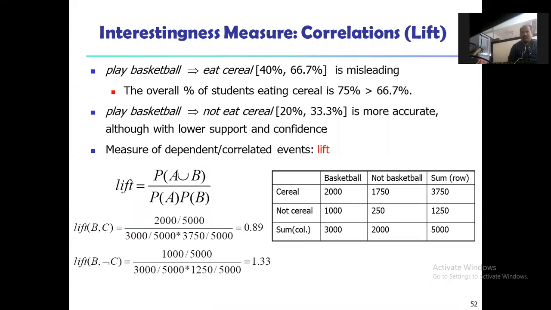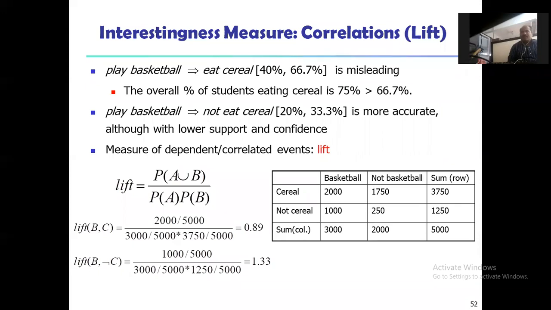Now here you can see play basketball. You know about basketball, how to play it, how many players there will be. So play basketball and eat cereal, that is 40%, 66.7%, is misleading.